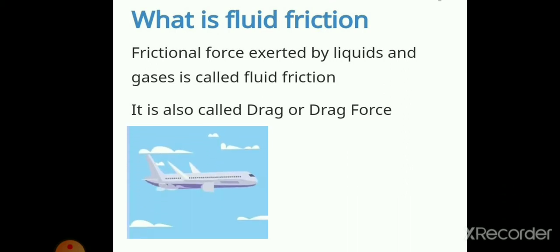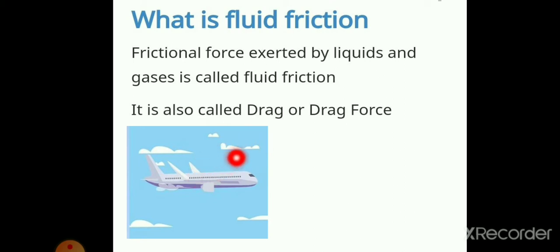You may have seen examples. Let us see where we can see fluid friction. When an aeroplane flies in air, it faces resistance from air. There is friction, which reduces its speed.